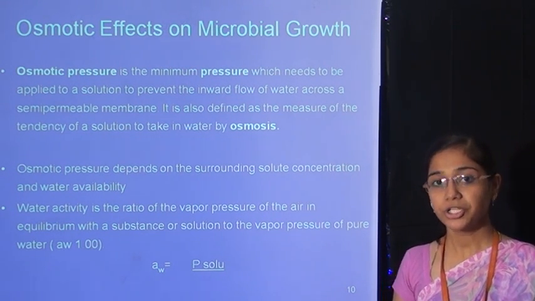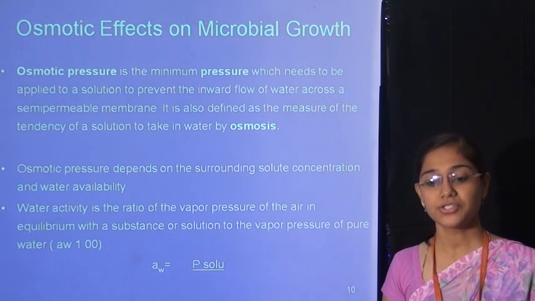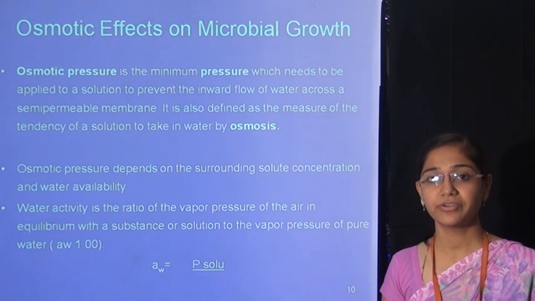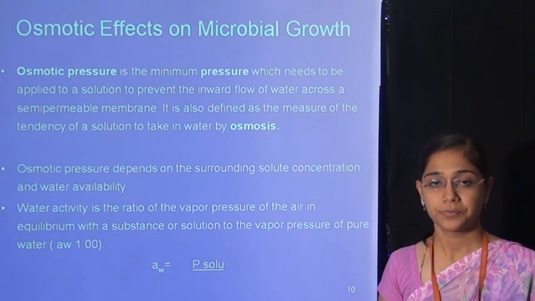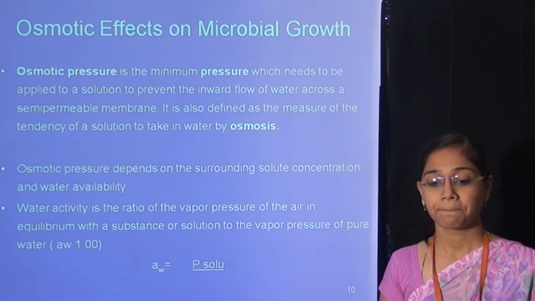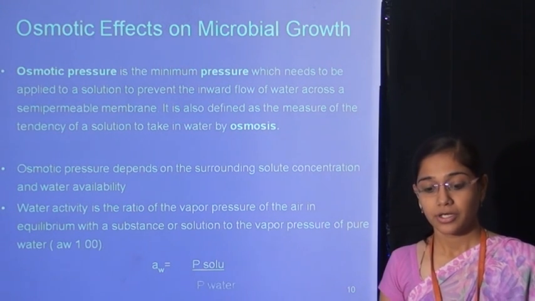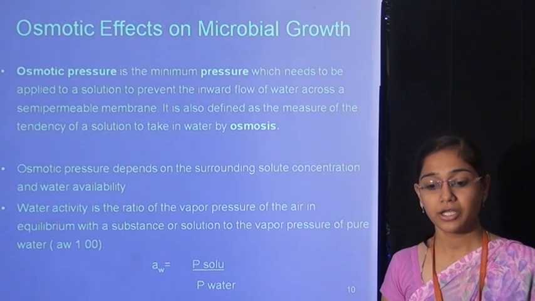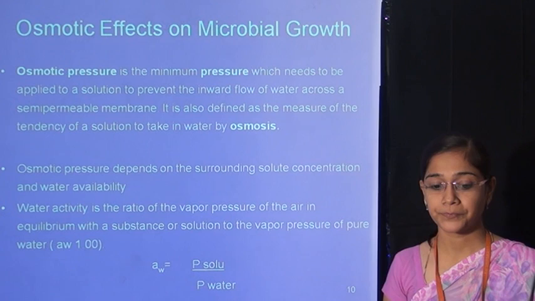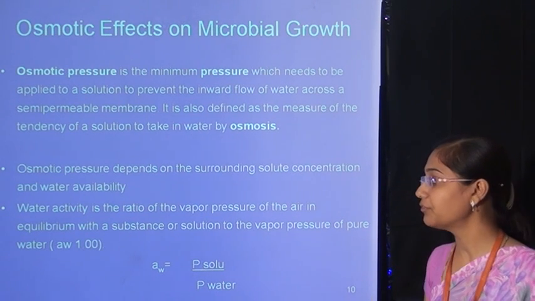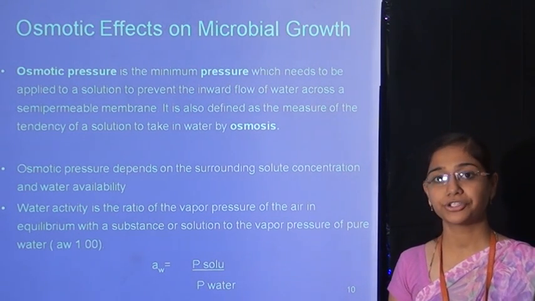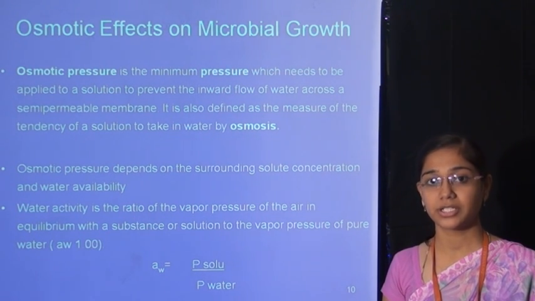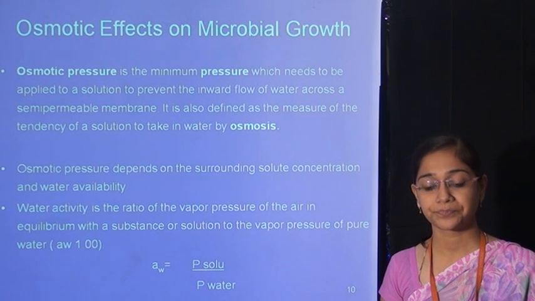Osmotic pressure depends on the surrounding solute concentration and water availability. You know very well what solute concentration is, but what is water availability? Water availability is the vapor pressure of the solution divided by the vapor pressure of the water. Let's see the definition of water availability, or we can say water activity. The symbol of water activity is a subscript w.